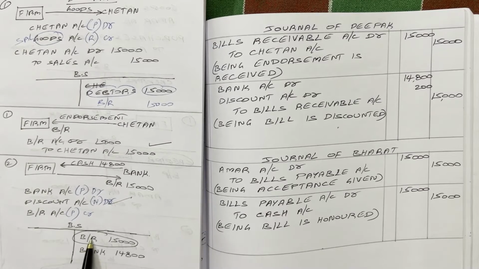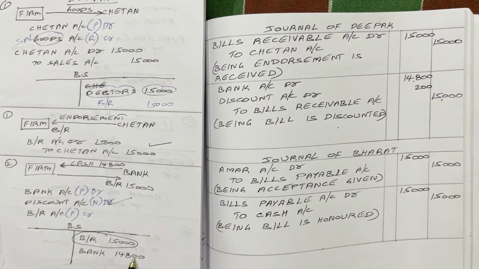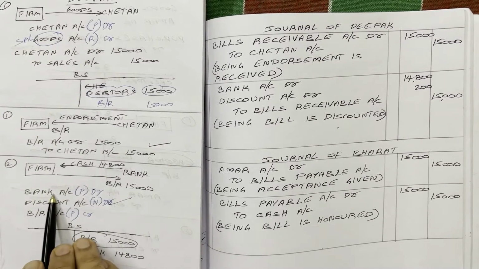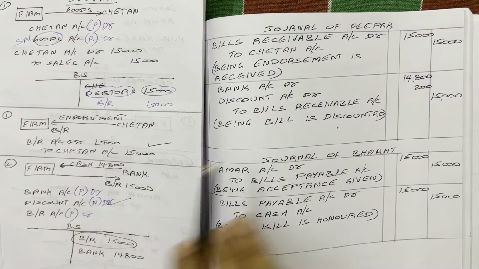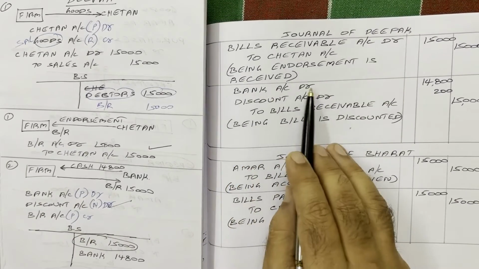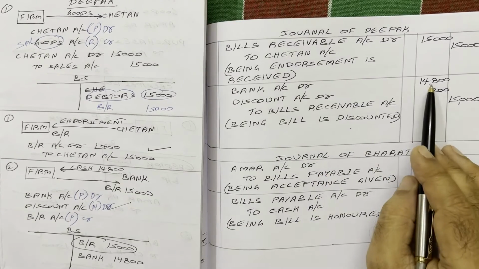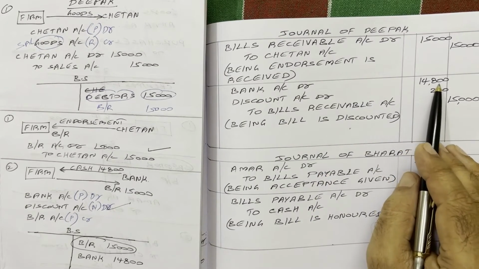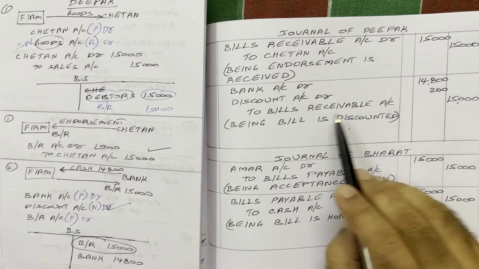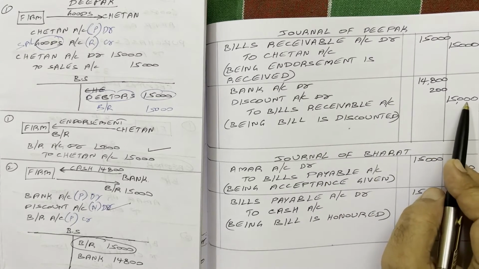So instead of bills receivable, now another asset, cash at bank with 14,800, we have created. That is why bank account is debited. So this is the final entry for discounting the bill. Bank account debtor, discount account debtor to bills receivable account. Bank balance is increased with the 14,800, discount amount 200, bill value in credit column 15,000.